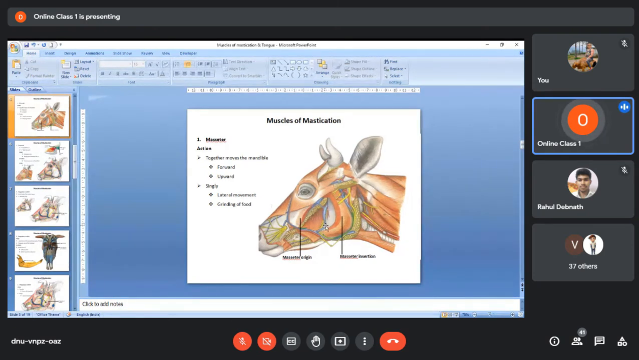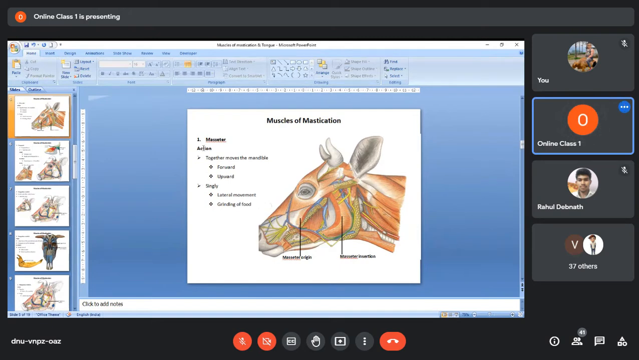These blue structures indicate the vein. The yellow structures indicate the nerve. And the red structure that we see, those are the arteries. So red is artery, blue is vein, yellow is nerve. Got it? So here in this picture, you see the origin and insertion of the masseter muscle.